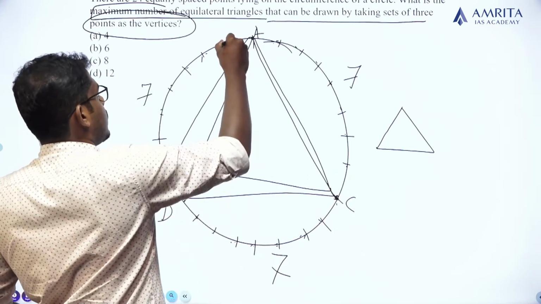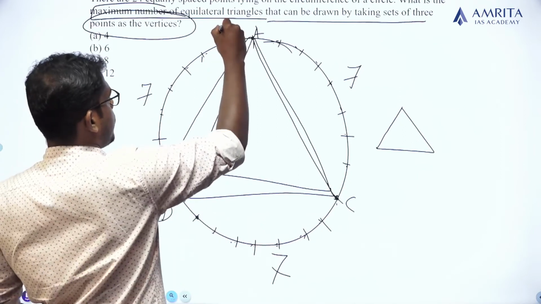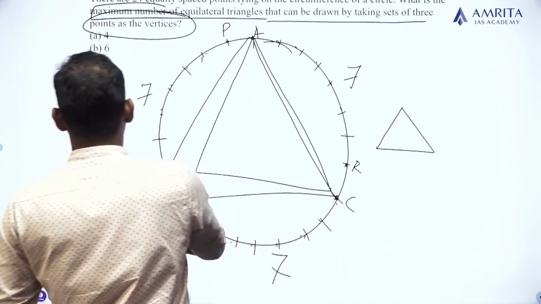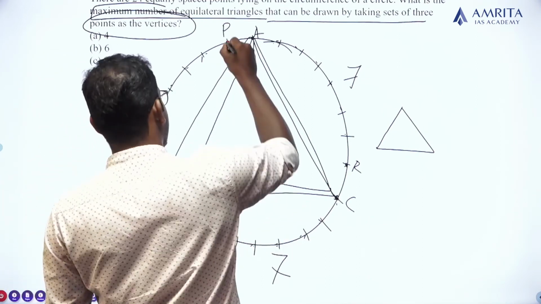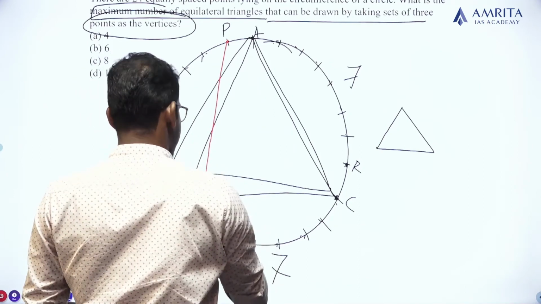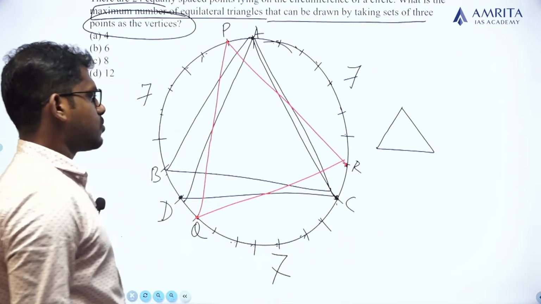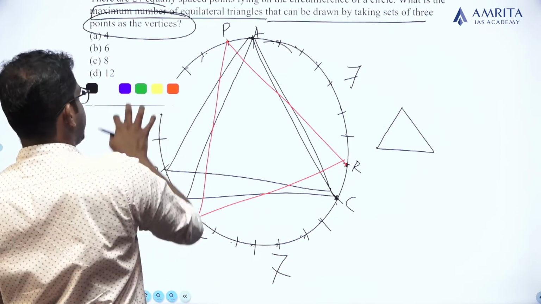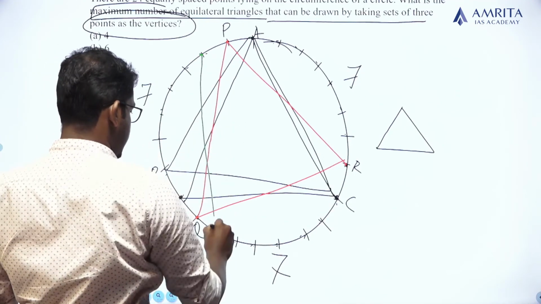Similarly, this point can be selected along with this point, which is P, and this is Q, and this is R. Okay, so the triangle will be clear. So this is another case, and the next one, this point, this.